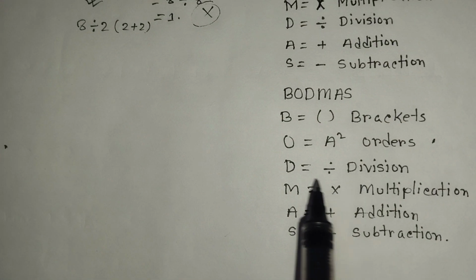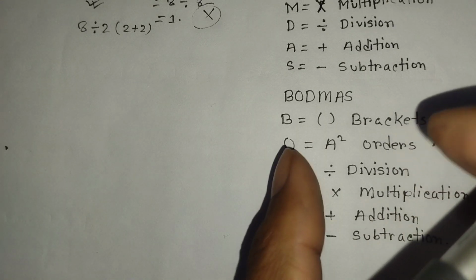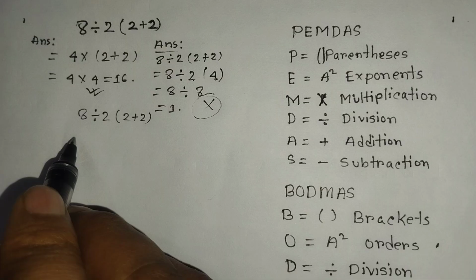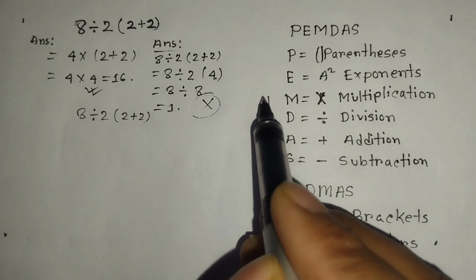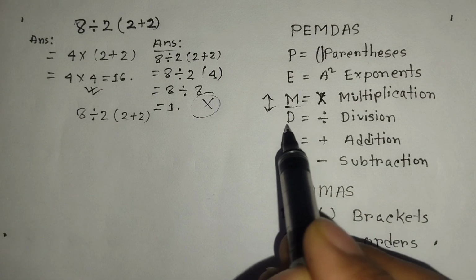BODMAS also says that you can see here division first, then multiplication. If we follow this rule, then we will get 16. So these rules also give the correct answer, but you have to apply multiplication and division correctly.